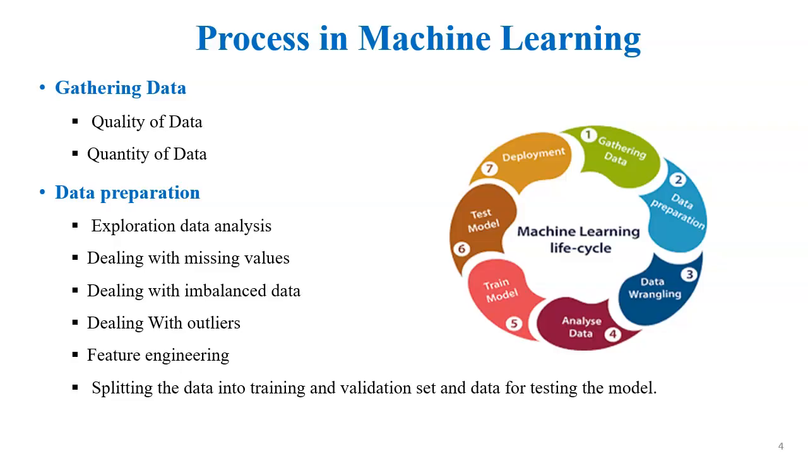And the final one is feature engineering. In feature engineering, we have to select only particular attributes for our data sets. And the final one is splitting the data set into training, testing, and validation. Okay, next we are going to see the third step.